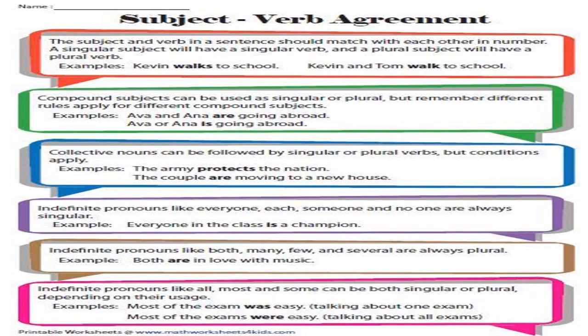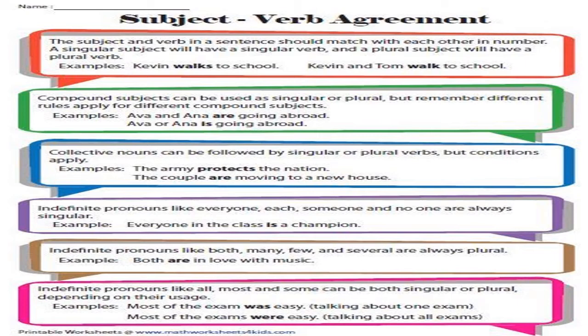Now there are many more rules that we have to know. So they have to match with each other. The subject and the verb have to match with each other. That is, Kevin walks to school. Kevin and Tom walk to school, because now there are two people. Similarly, compound subjects, that is, where there is more than one subject, can be used as singular or plural, depending on the circumstance. That is, Ava and Anna are going abroad. Both are going. So that's why "are." Ava or Anna is going, because only one of them is going. So though there are two subjects, depending on the circumstance, we are using "are" or "is."